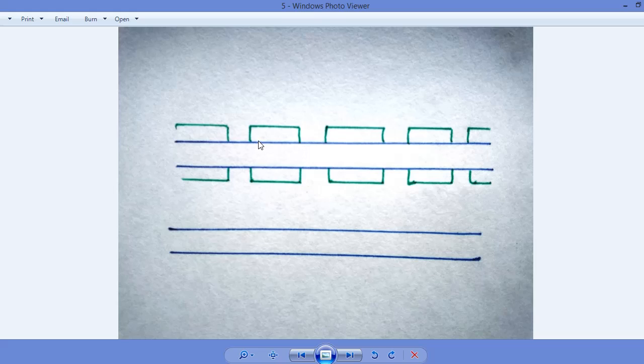So what is the function of node of Ranvier? The function of the node of Ranvier is to intensify the action potential and avoid the dampening of the action potential. If there was no node over here and the whole axon part is myelinated, what will happen? This action potential will be transferred from this area to this area, but it will not reach the final stage.